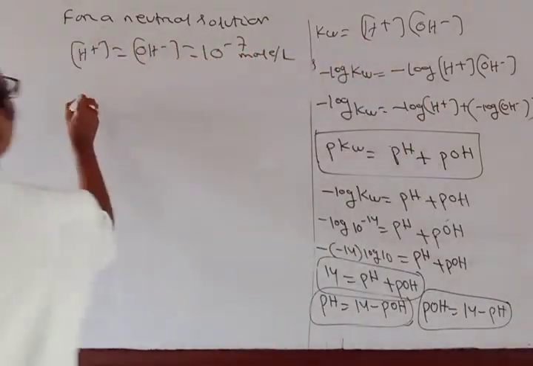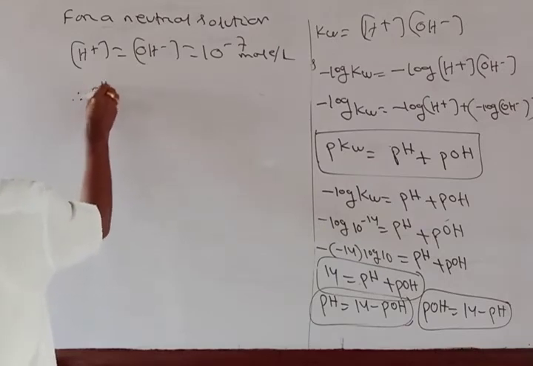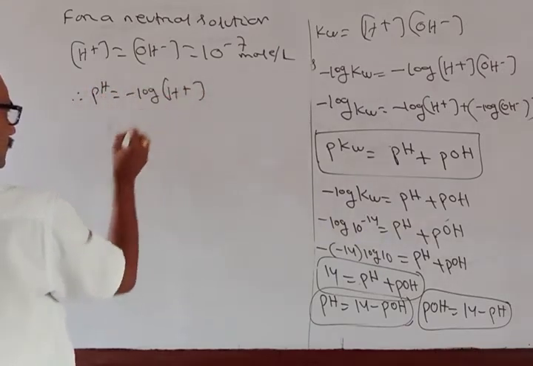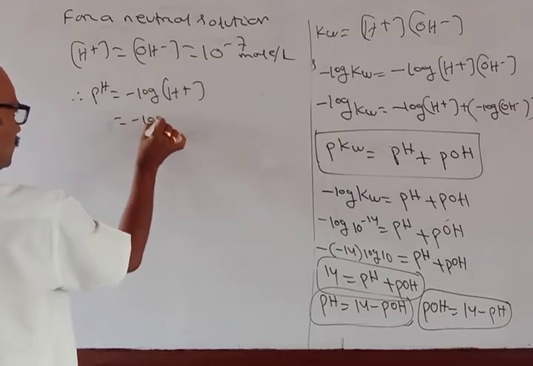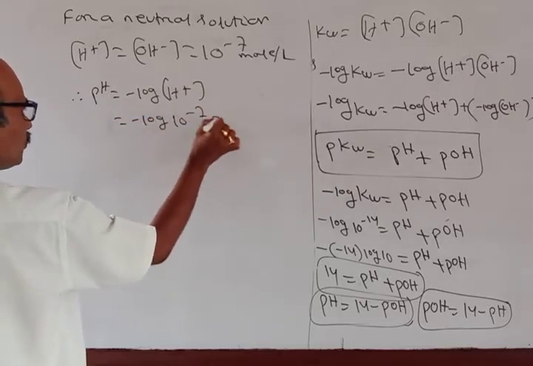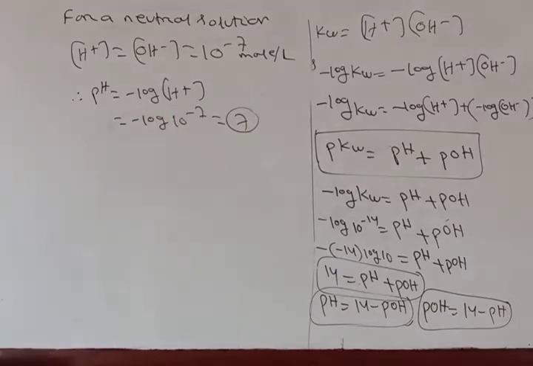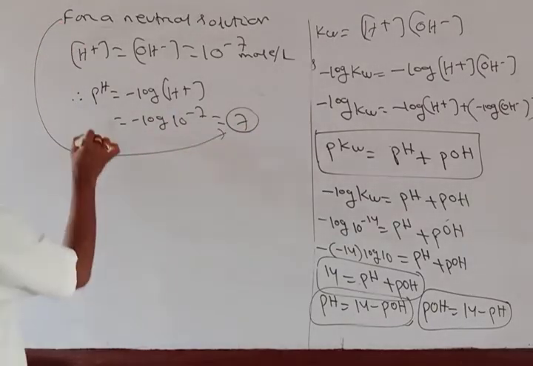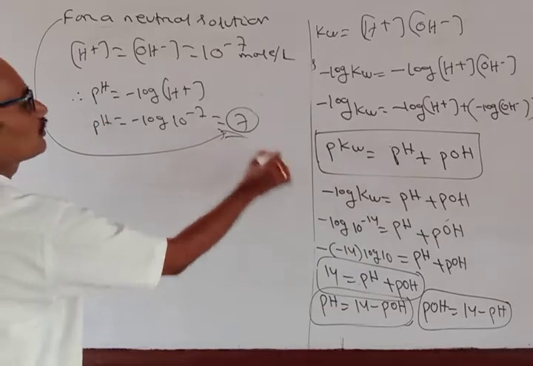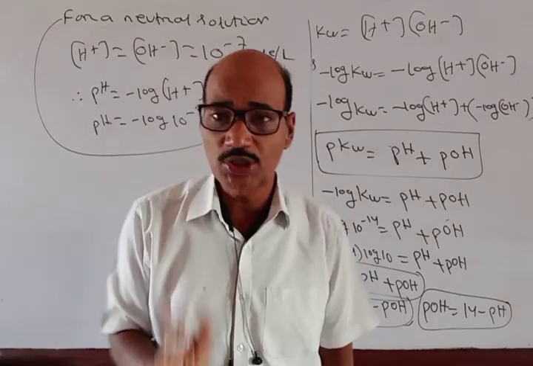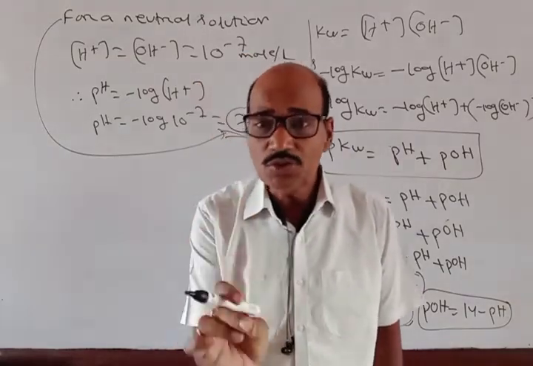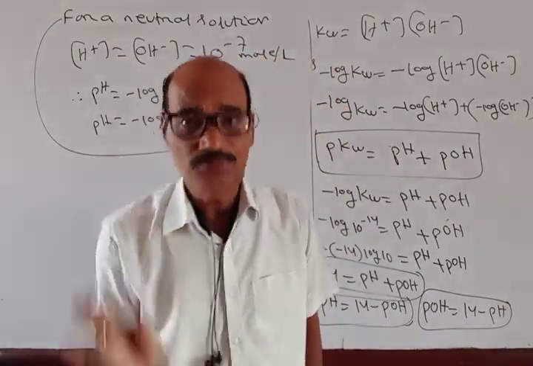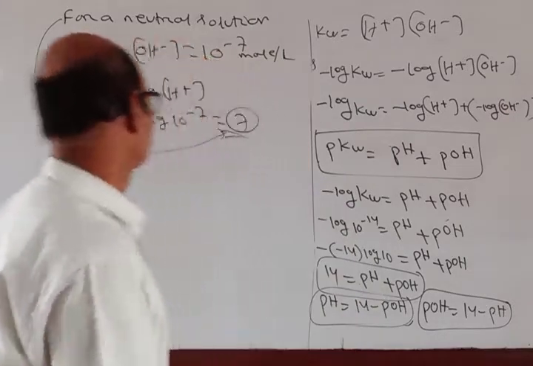Therefore pH is equal to minus log H plus, equal to minus log 10 power minus 7, equal to 7. So if for a solution the pH value is equal to 7, then the solution is a neutral solution.